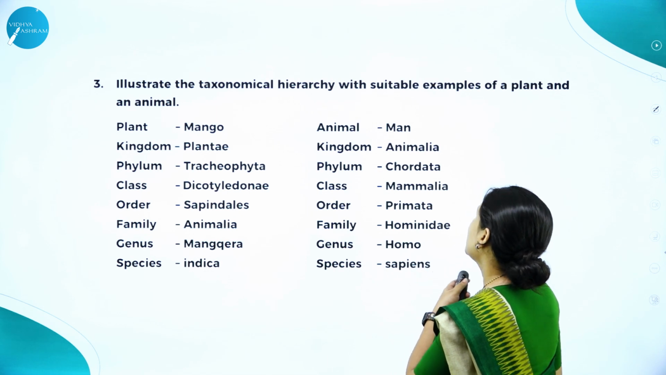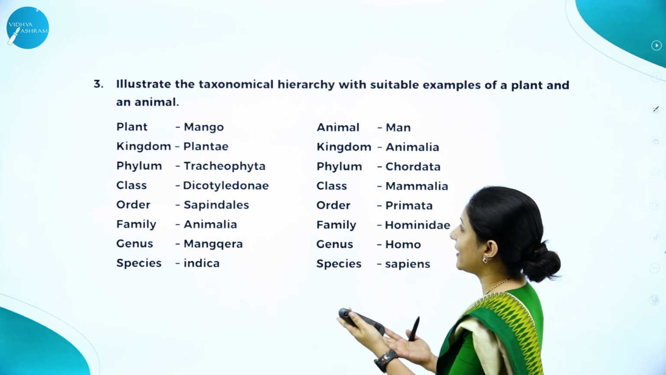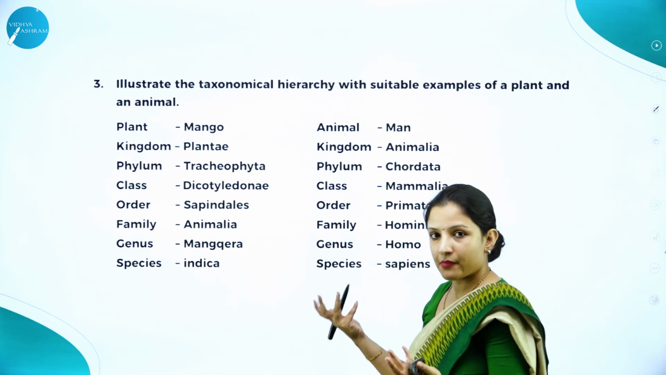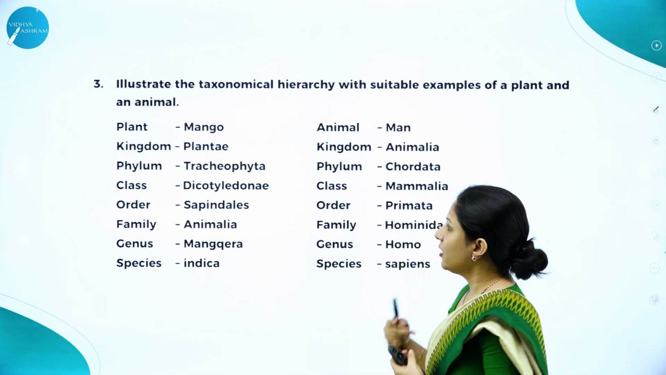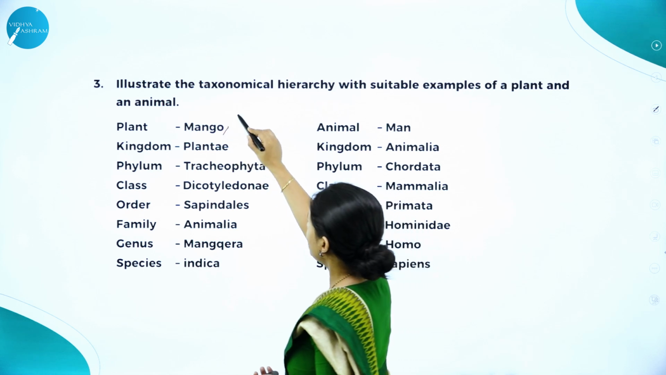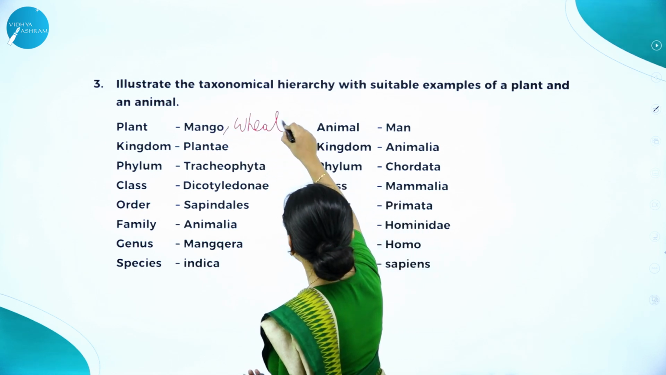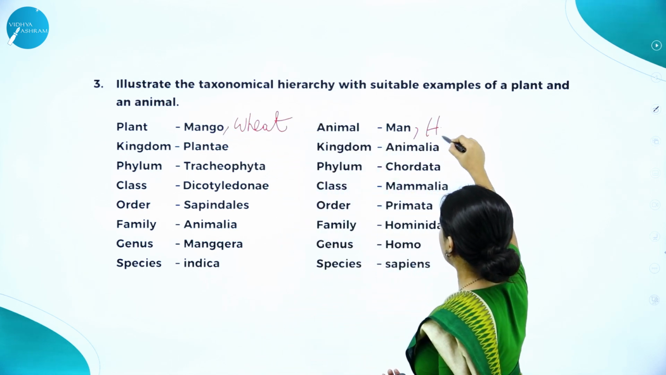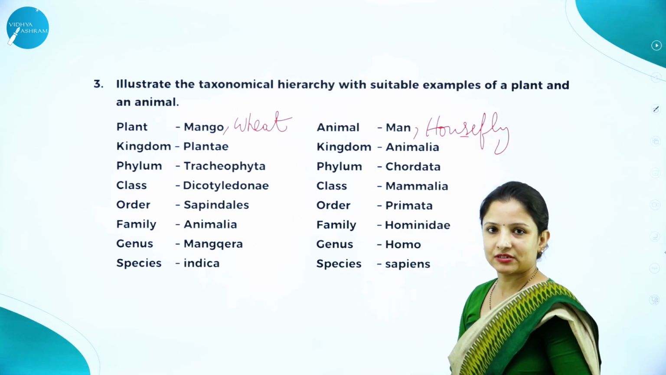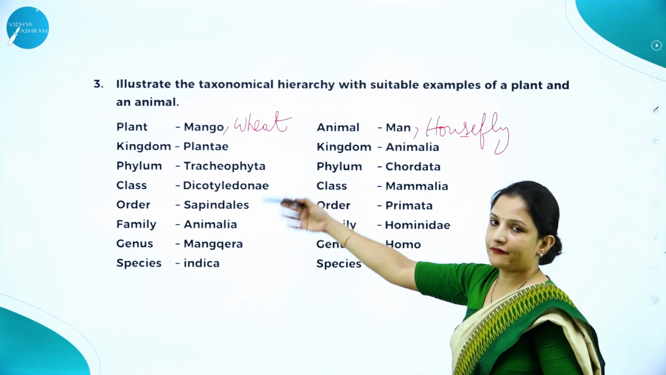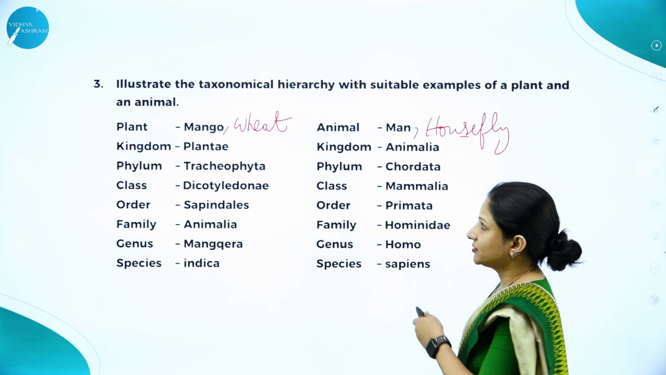Illustrate the taxonomical hierarchy with suitable examples of plant and animal. For plant, you can take mango, or whatever is given in the NCERT textbook, that only you have to take. Either you can take mango, or one more is given, you can take wheat also. In animals, you can take man, or you can take housefly, any one. I'll not do it again because in the table itself we have studied. So in order itself you have to write it. Okay. So this is the answer.